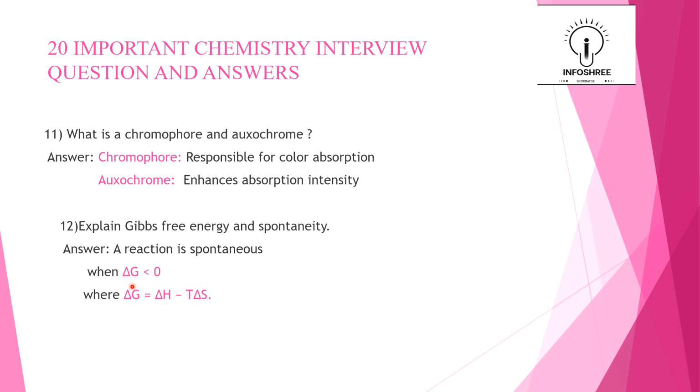Okay. So our 12th question is explain Gibbs free energy and spontaneity. A reaction is spontaneous where delta G is equal to delta H minus T delta S. Here delta G is the Gibbs free energy, delta H is the enthalpy change, T is the temperature and delta S is the entropy change.